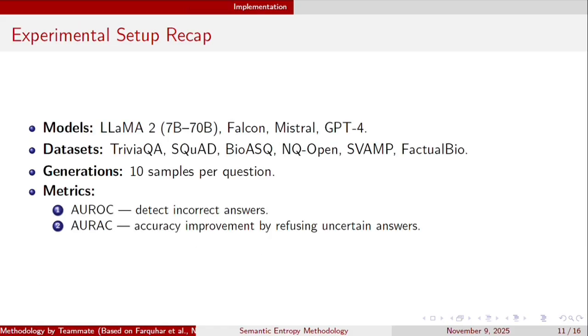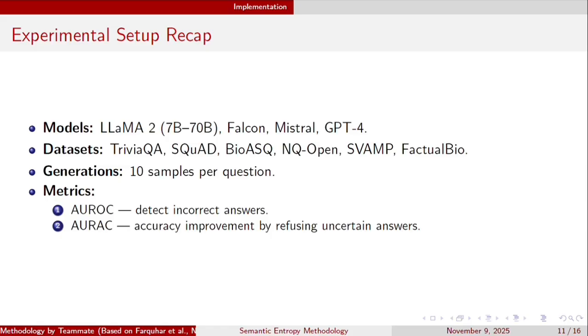They tested their method on several models like Llama 2, Falcon, Mistral, and GPT-4 across datasets like SQuAD, BioASQ, and TriviaQA. For each question, they generated 10 samples and computed the semantic entropy. The metrics they used were AUROC and AURAC. AUROC measures the reliability of a classifier accounting for both precision and recall. The AUROC can be interpreted as the probability that a randomly chosen correct answer has been assigned a higher confidence score than a randomly chosen incorrect answer.